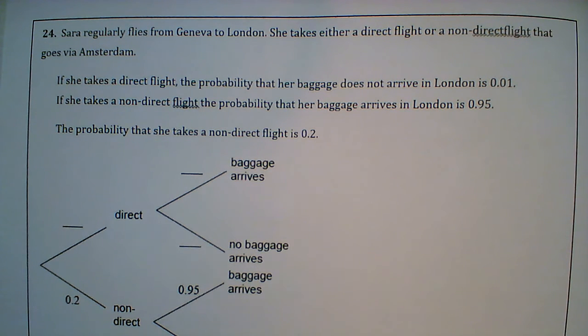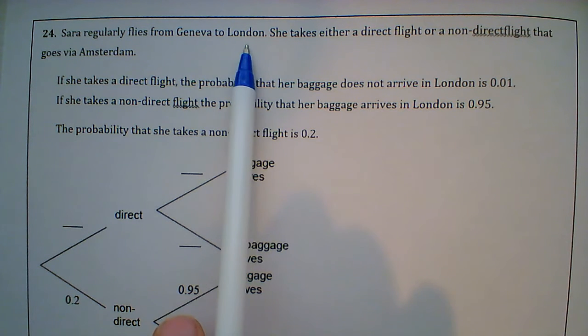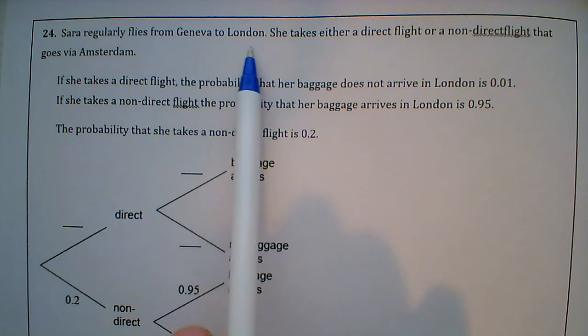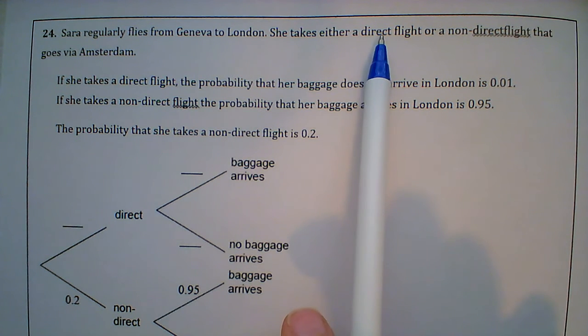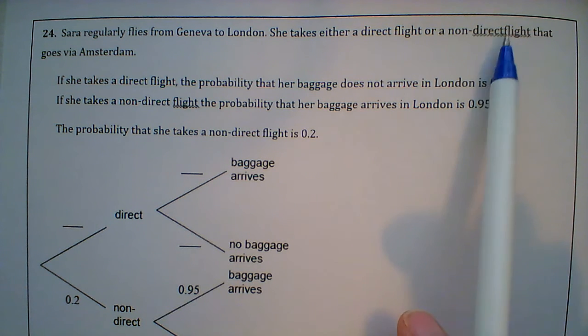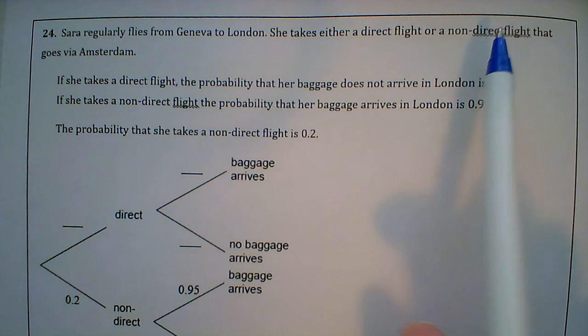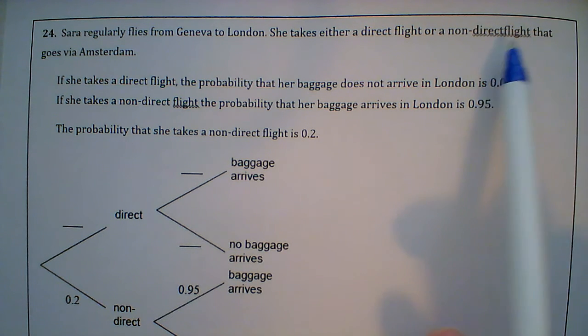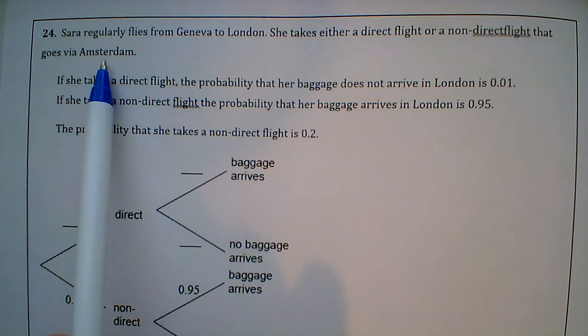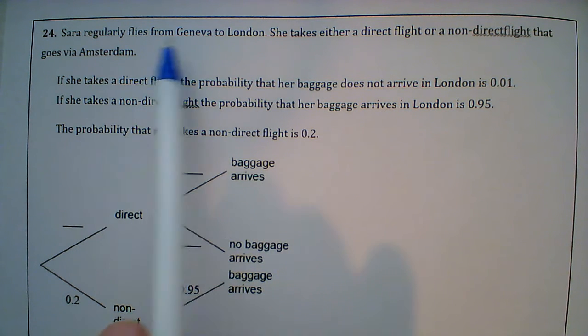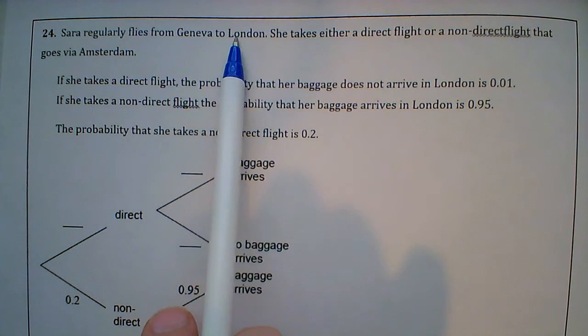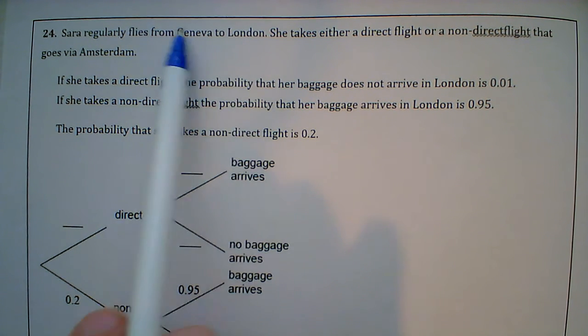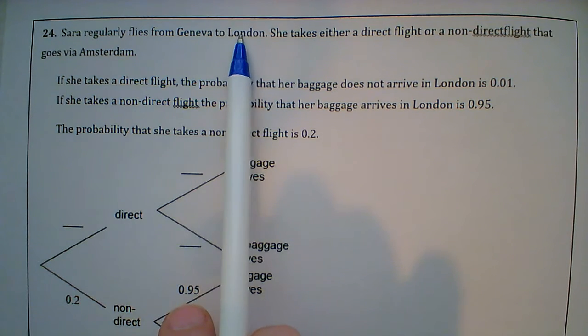So let's see, we've got Sarah, and Sarah regularly flies from Geneva to London. So there's cities over in Europe. She takes either a direct flight, which means it goes straight from one city to the next, or a non-direct flight, which means it stops at other cities on the way. It goes via Amsterdam, so it stops at Amsterdam. So she either goes direct from Geneva to London, or she goes from Geneva to Amsterdam and then to London.